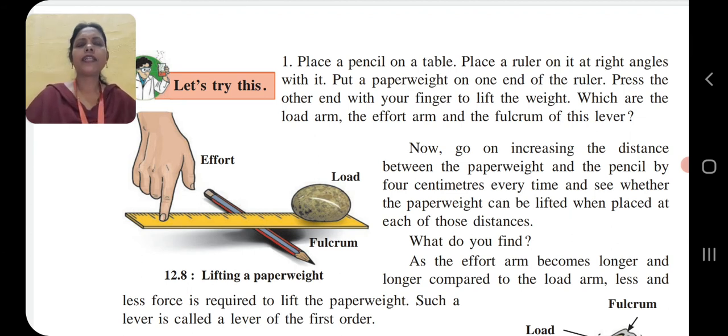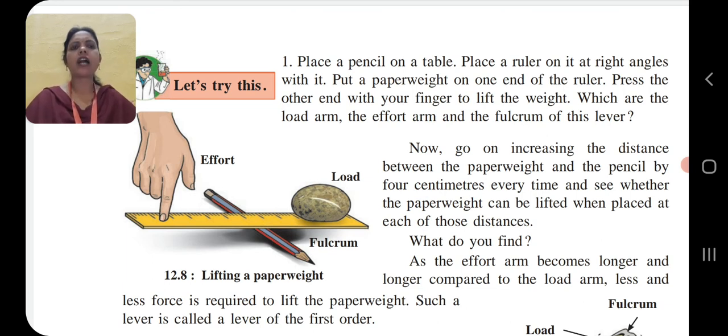So, we will see that now. Go on increasing the distance between the paperweight and the pencil by 4 centimeters every time, and see whether the paperweight can be lifted when placed at each of those distances. What we are going to find, that we will see.